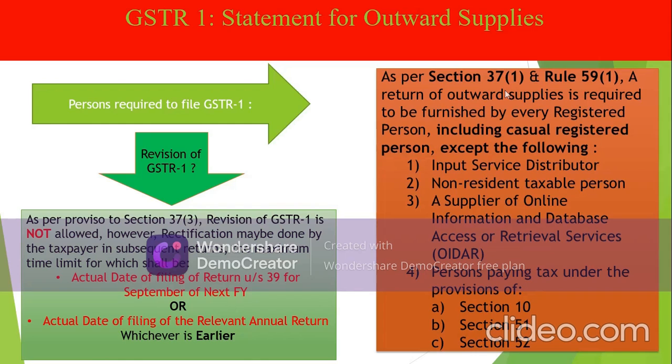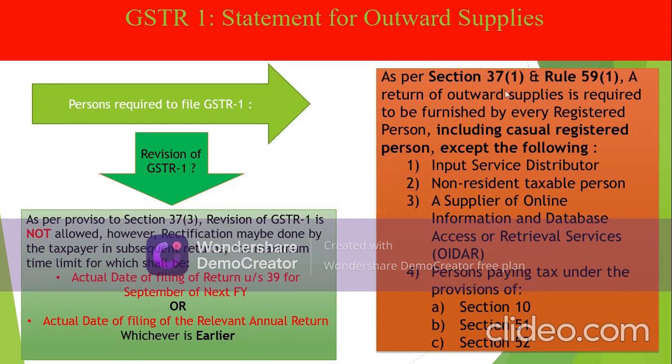Now, who all are required to file GSTR1? As per section 37 subsection 1 and rule 59 sub rule 1, it has to be filed by every registered person, including a casually registered person. However, the following persons have been given an exemption in this respect: A. An input service distributor, B. Non-resident taxable person, C. A supplier of online information and database access or retrieval services, and D.